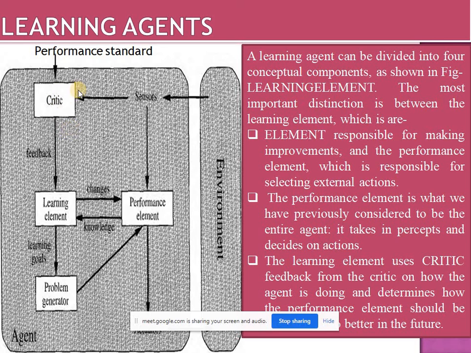Okay, here the critic, using the performance standard, generates feedback and gives it to the learning element. The learning element will change things using the current feedback. If the feedback is bad, then it will pass the learning goal to the problem generator, and using the experience it will update the performance element.